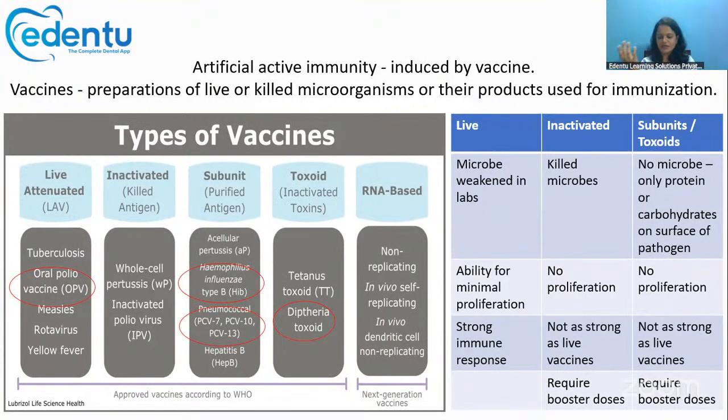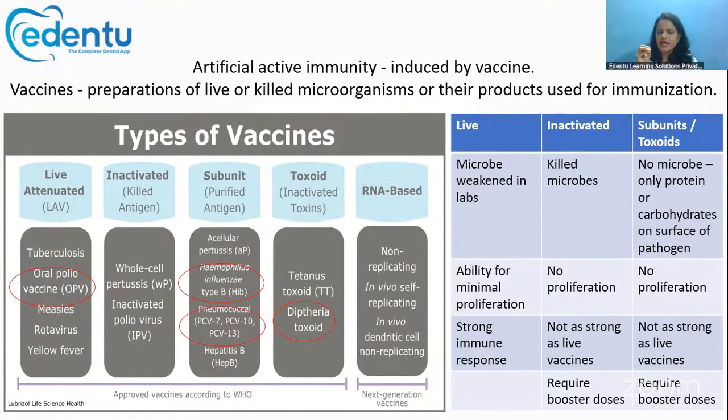So live attenuated vaccine means we are taking the microbe and we are weakening it. Not killing it completely, we are just weakening it, making it into a vaccine and injecting it into humans. What happens is that these microorganisms have the ability to produce a very strong immune response. How are they producing a strong immune response?